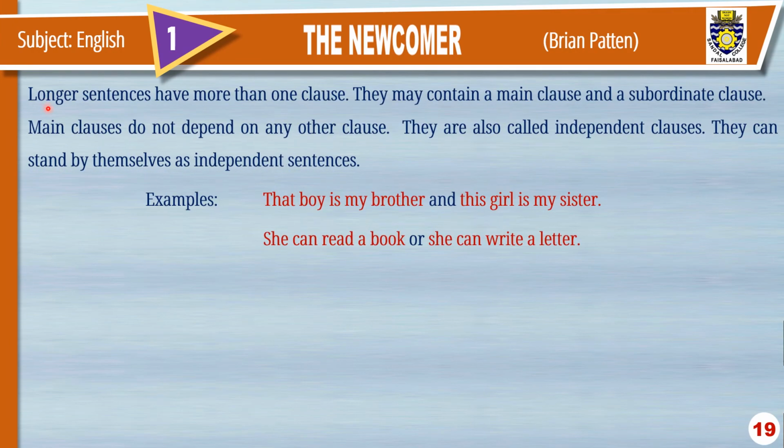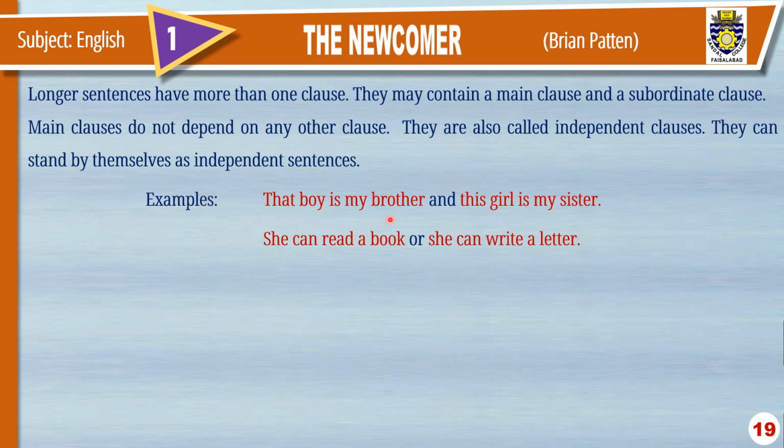Dear students, now let's move a step further. Longer sentences have more than one clause. They may contain a main clause and a subordinate clause. Main clauses do not depend on any other clause. They are also called independent clauses. They can stand by themselves as independent clauses. Now let's see some examples.